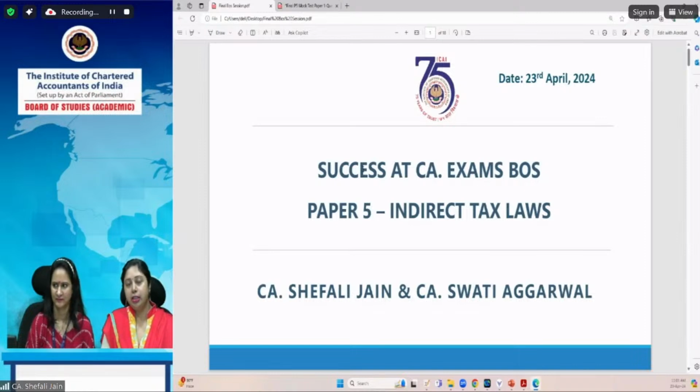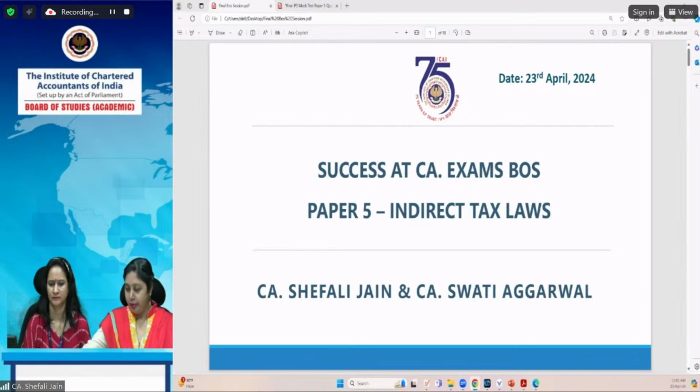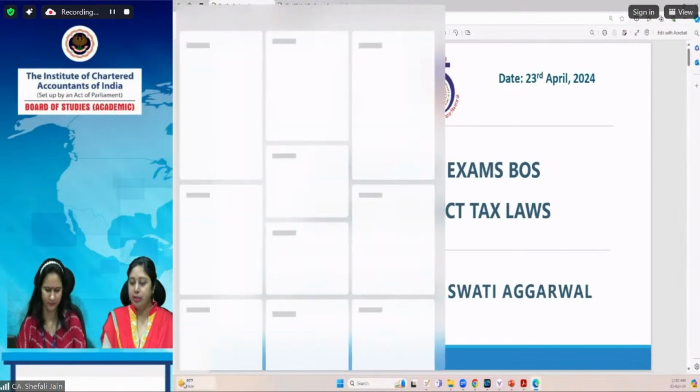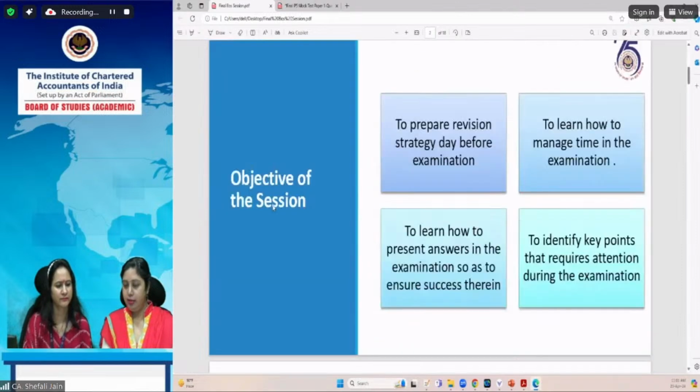Moreover, we'll take the questions of the mock test papers, and particularly the MCQs, because the reasoning for the MCQs is not provided to the students. So generally, they have a lot of queries regarding these MCQs and their solutions. So we'll be providing you the revision tips as well as the mock test paper solutions. So let us start with the session. The objective of this session, as I already told you, is to provide you the revision strategy before the examination.